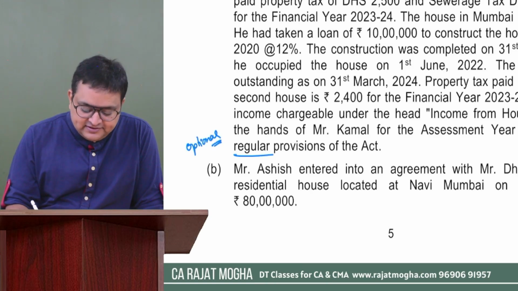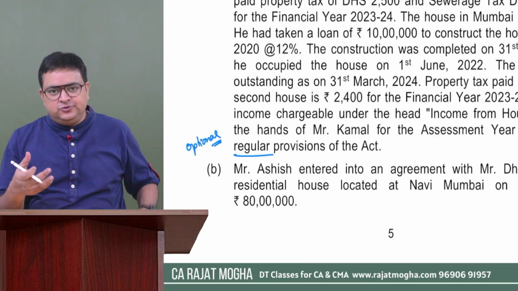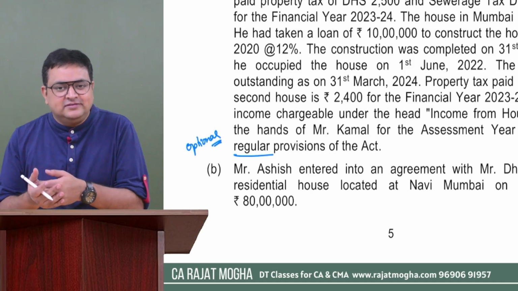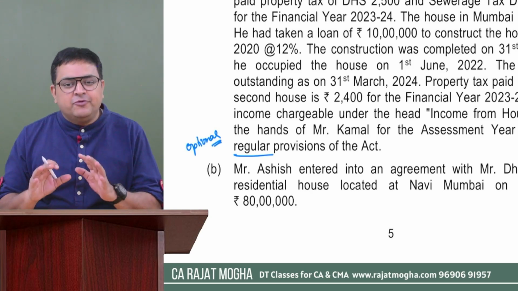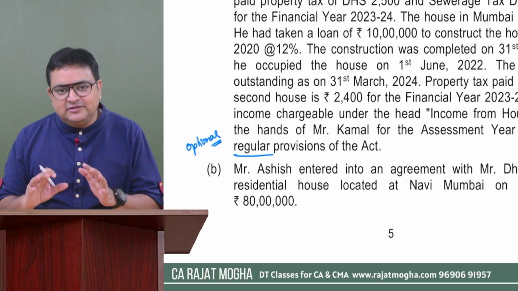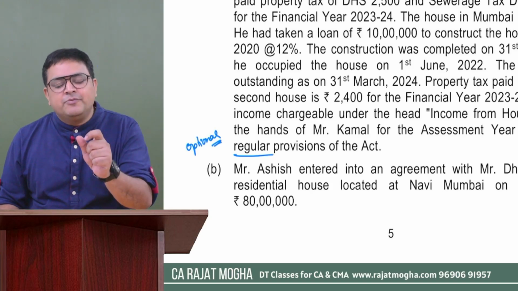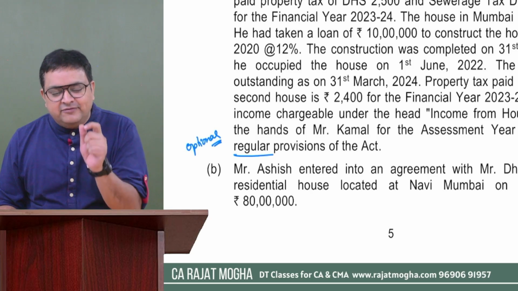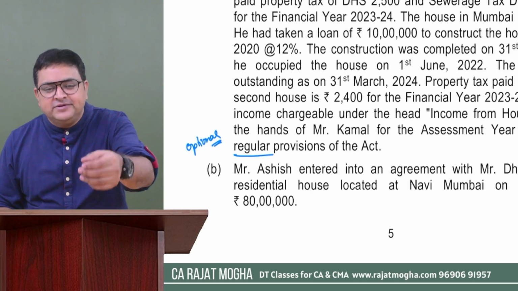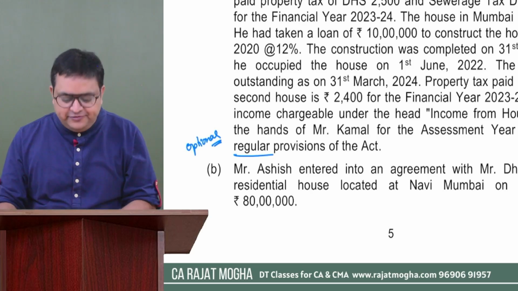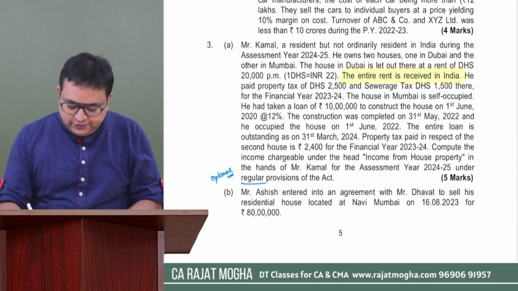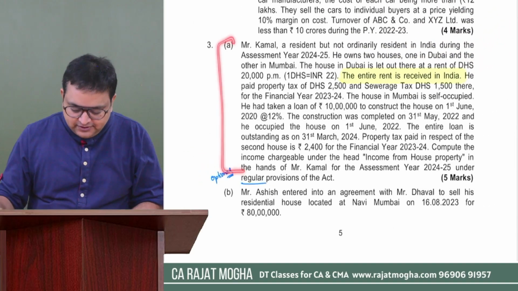Because in the default tax regime, we don't give so many provisions to the assessee. He has to sacrifice so many deductions and other provisions. But in regular provisions, we give all the provisions which are there in the Income Tax Act. If the examiner says please follow regular provision, they are saying follow the optional scheme, where you follow all the provisions.